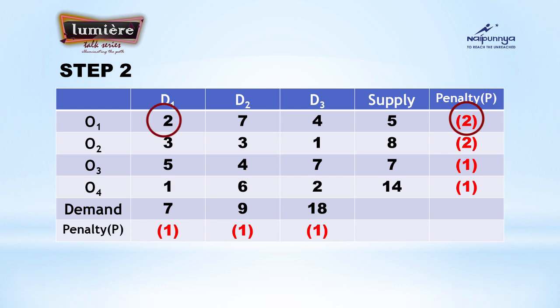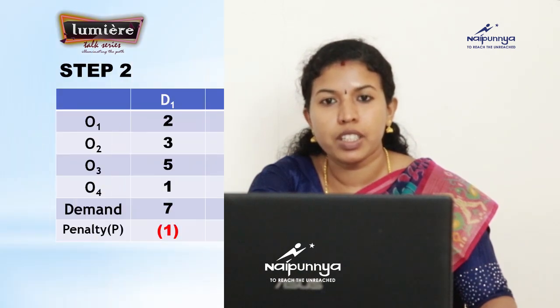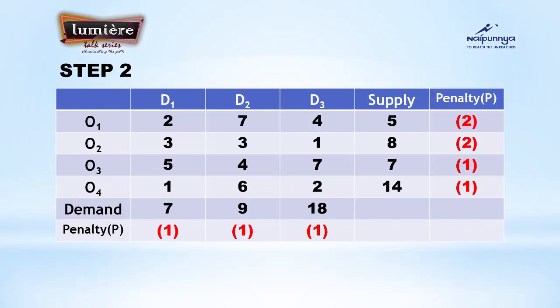There also you have to compare the supply and demand. For 2, it is 5 and 7. So which one you have to allocate? Yes, 5 is the smallest. Allocate that particular amount to 2. But if you are selecting the second row, because there also you have the highest penalty, right? So if you are selecting the second row, which is the least element present in the second row, it is 3, 3, 1. The smallest is 1. So if you are allocating for 8 and 18, which is the smallest?